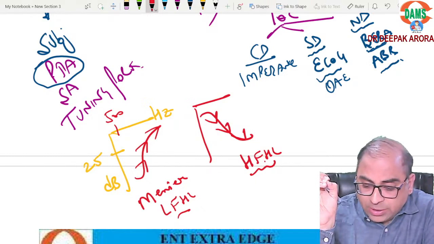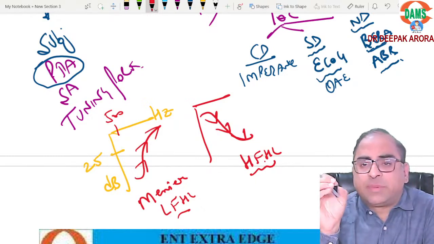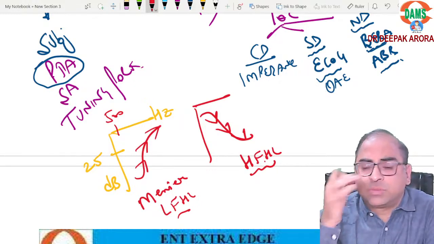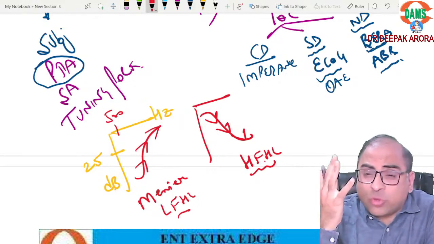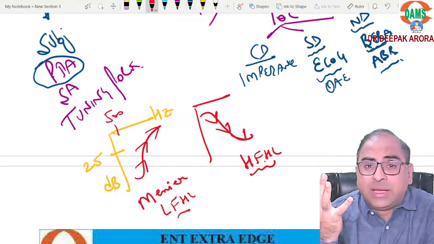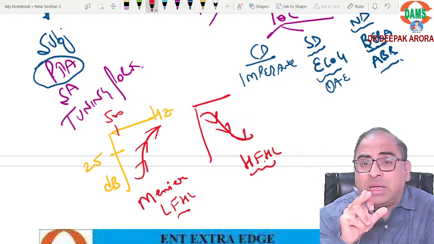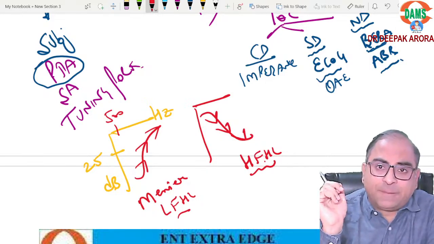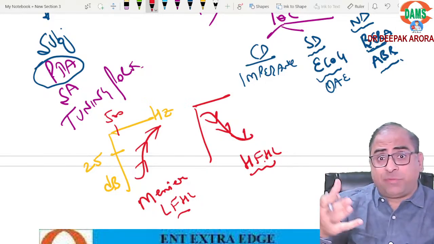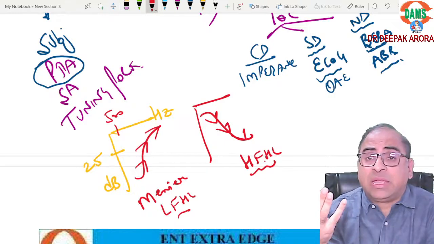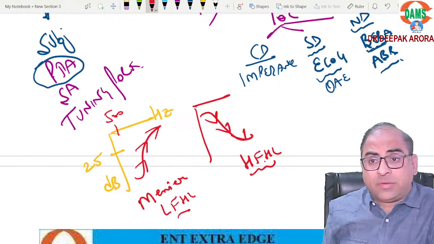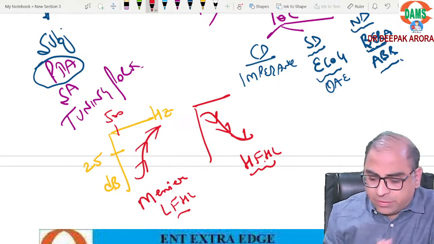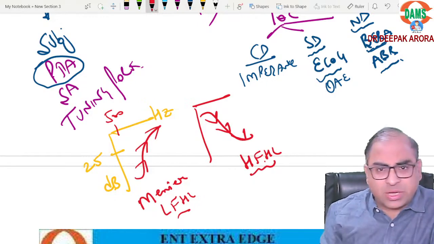One of the students is asking me to repeat. So Rachit, it is very simple. Air conduction and bone conduction both normal means all the compartments are normal. If air conduction is abnormal, it means the air conduction pathway is abnormal, that is conductive deafness. And if AC pathway and BC pathway both are abnormal, it means my common destination is gone. That is sensory deafness or neural deafness. That is very simple. You can listen to these concepts again, no worries.